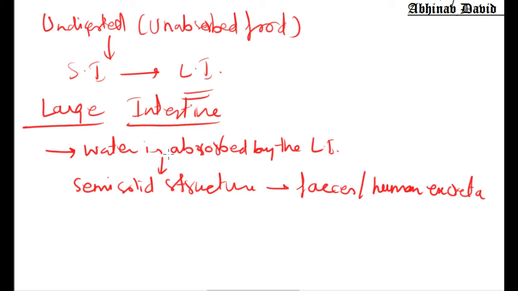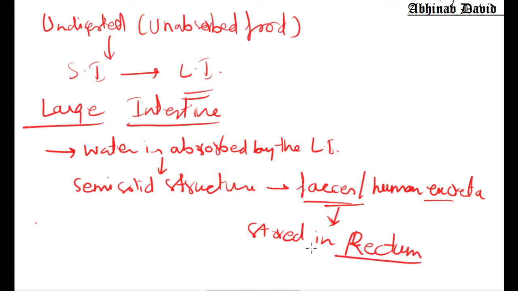How? Water is absorbed from it, and thus it is converted into a semi-solid structure called human excreta and feces. And this is stored in the last part of the large intestine called rectum. So this feces is stored in rectum. It is the last part of the large intestine, and here the food is stored temporarily for a short period of time.